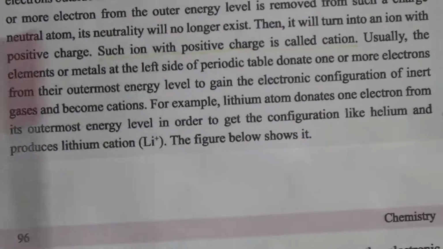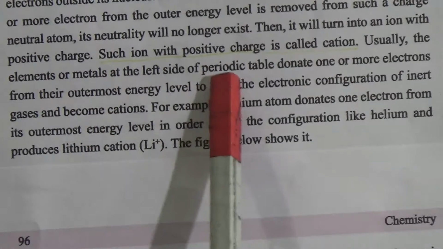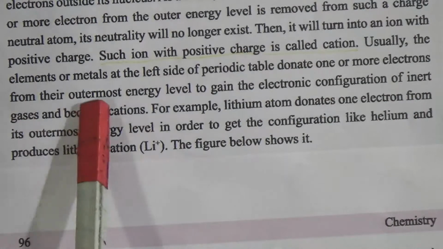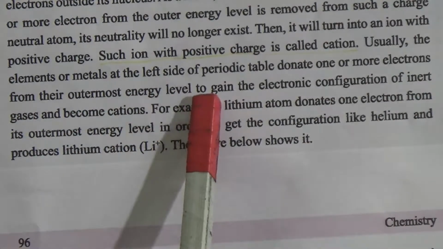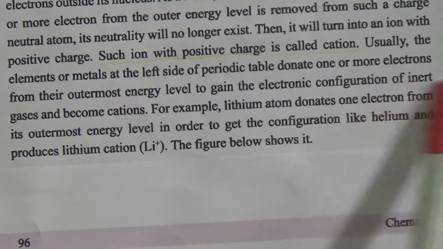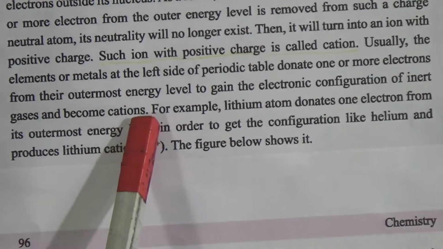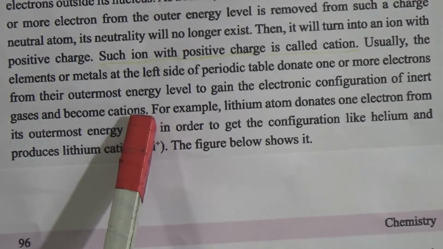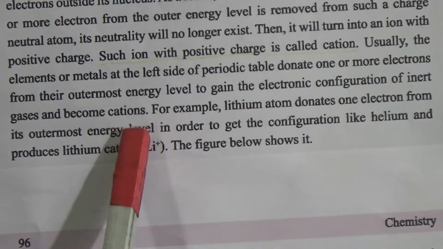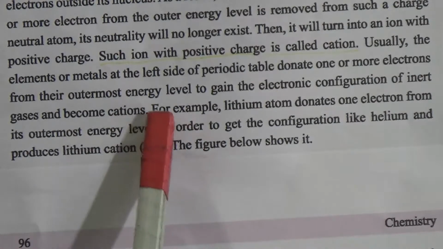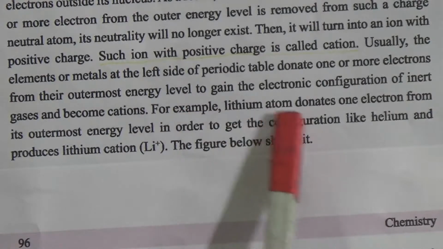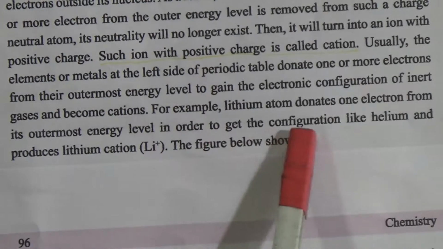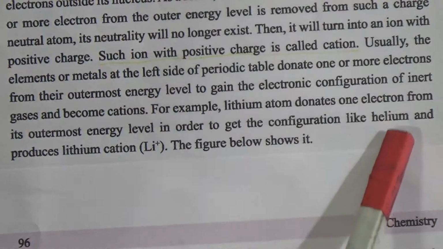Usually the elements or metals on the left side of the periodic table donate one or more electrons from their outermost energy level, gain the electronic configuration of an inert gas, and become cations. That means metals always give up electrons and become cations. Sometimes the submetals also. For example, a lithium atom donates one electron from its outermost energy level in order to get the configuration like helium, because helium is an inert gas.